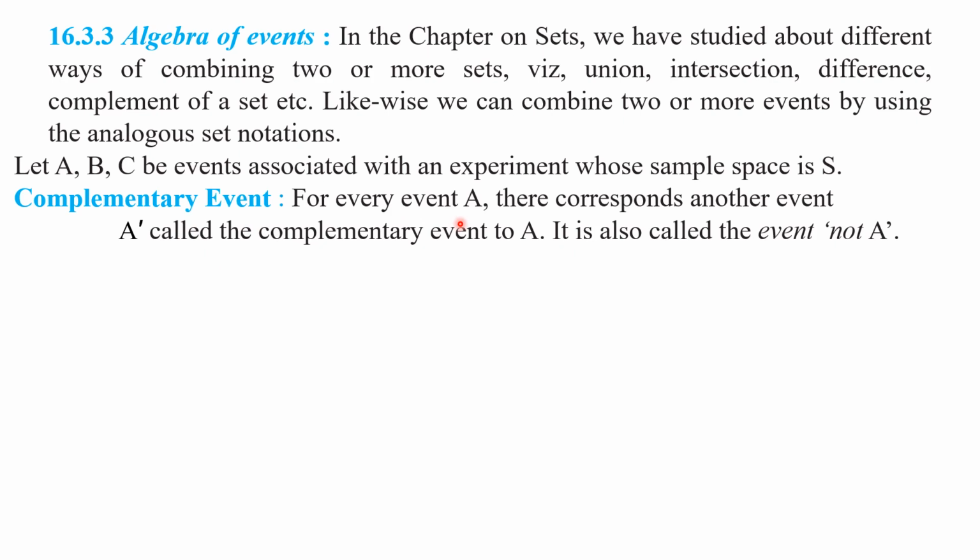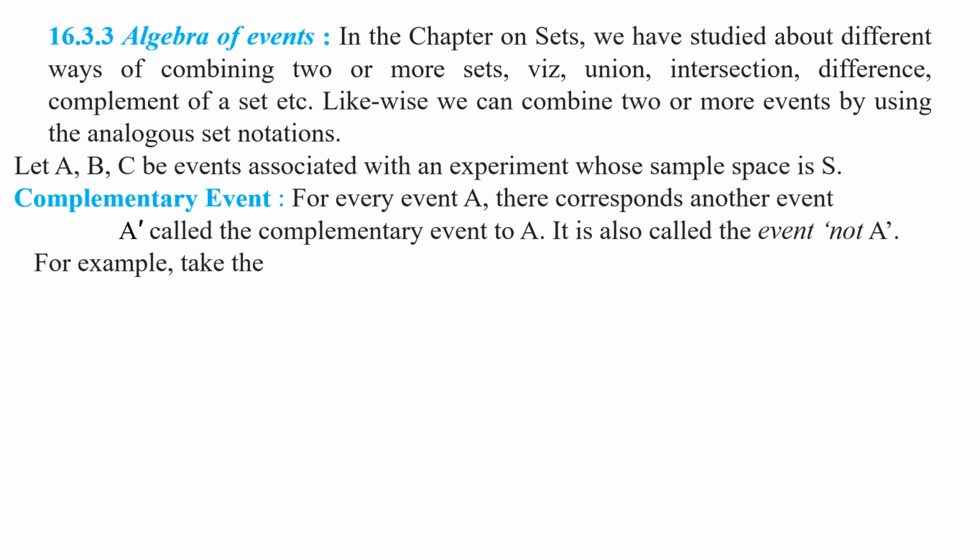If A is a set, then A dash is said to be the complementary set of A. Similarly here, if A is any event in the sample space, then A dash is said to be the complementary event, or the event not A.